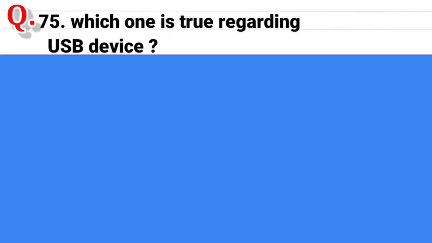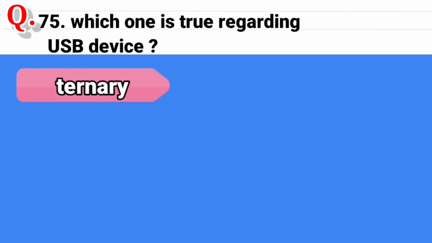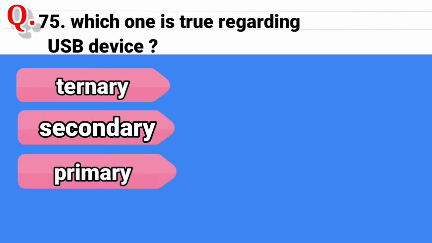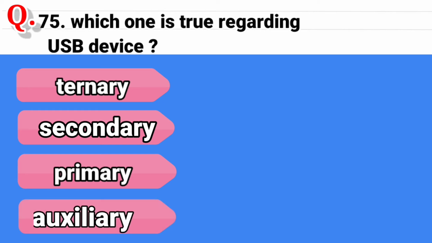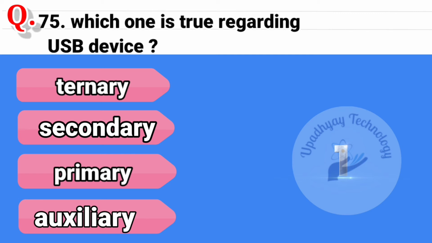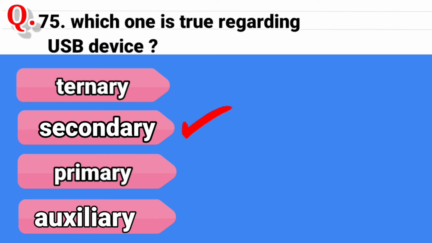Question 75. Which one is true regarding USB device? And the options are ternary, second option is secondary, third option is primary, and the last option is auxiliary. And the correct answer is secondary storage device.